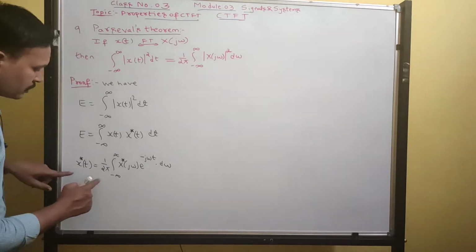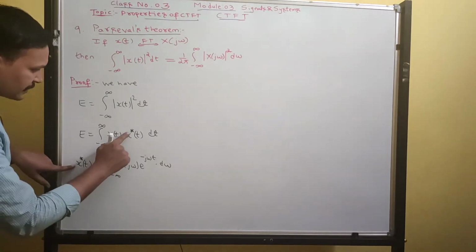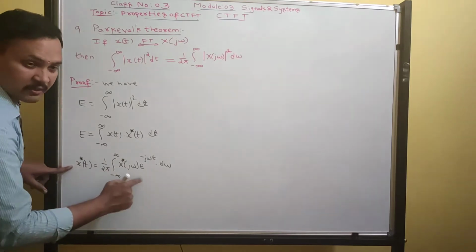Now replace x conjugate of t by this equation.